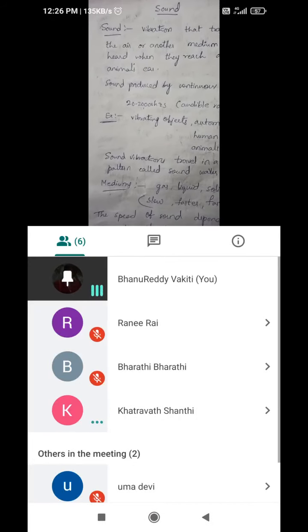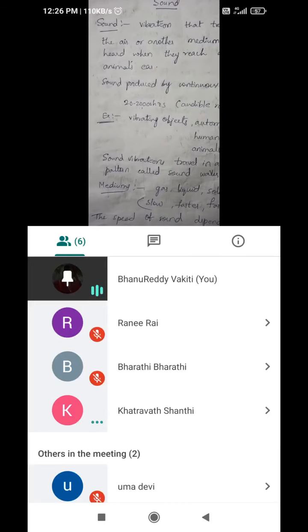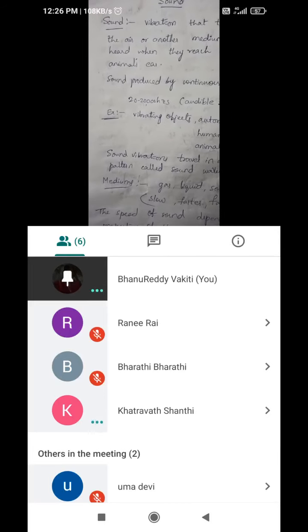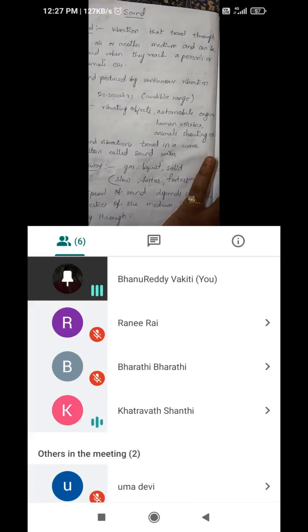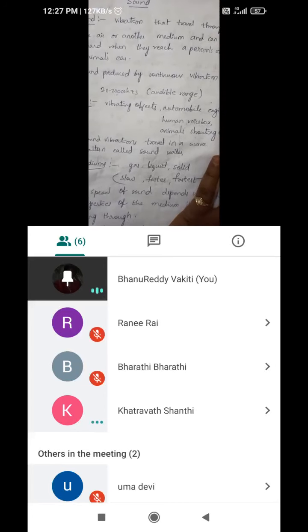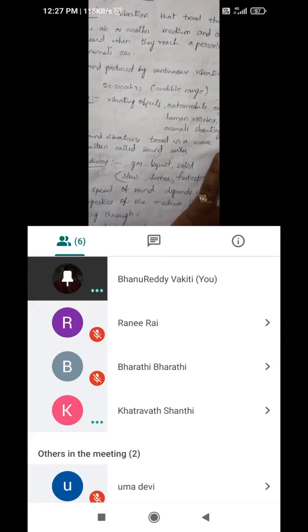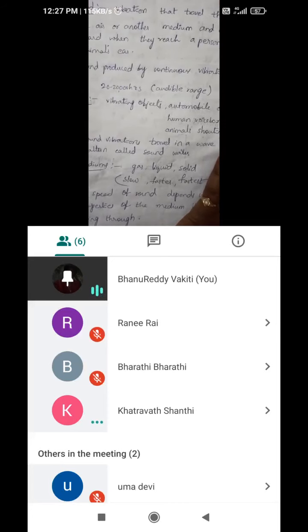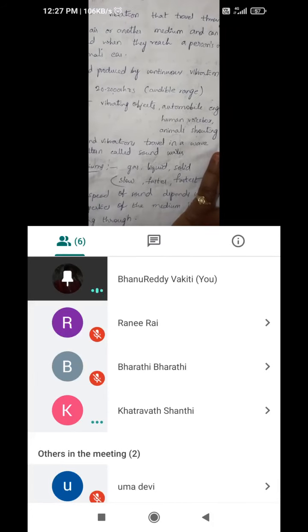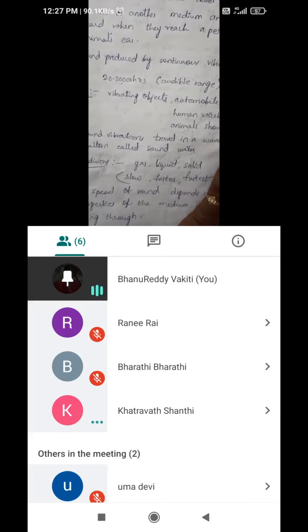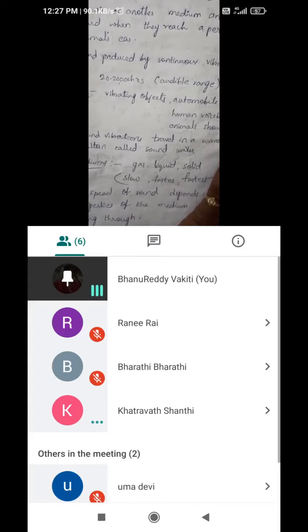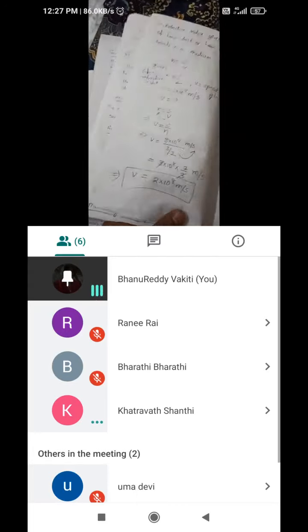We know that sound is produced by continuous vibrations, and the audible range of the human ear is 20 to 20,000 hertz. Sound can travel through air or another medium, and it will reach the person's or animal's ear. Continuous vibrations of objects will give different sounds. The audible range of the human ear is 20 to 20,000 hertz.